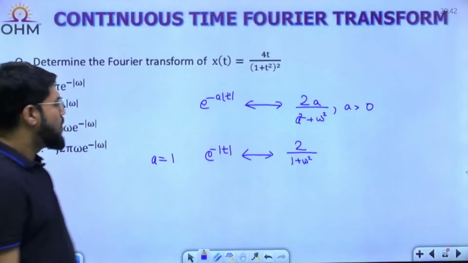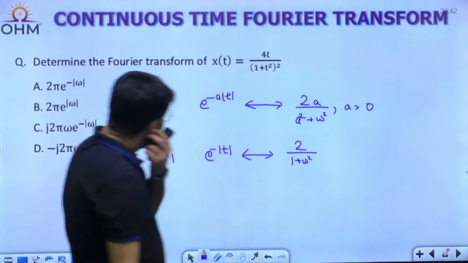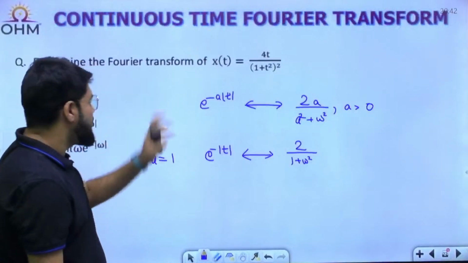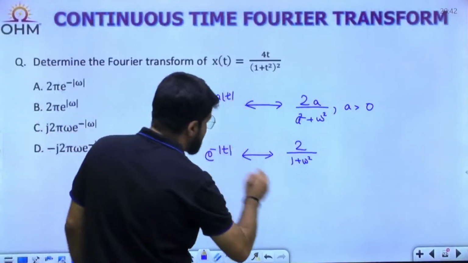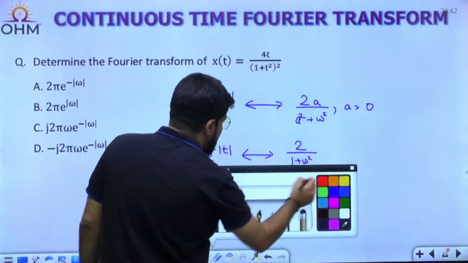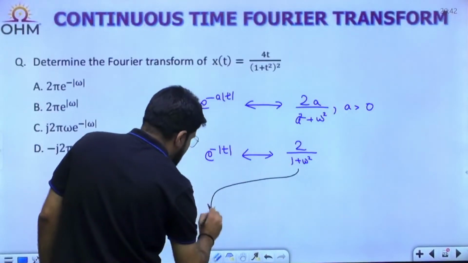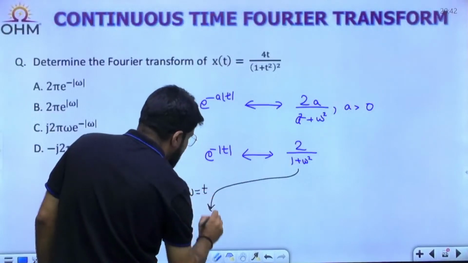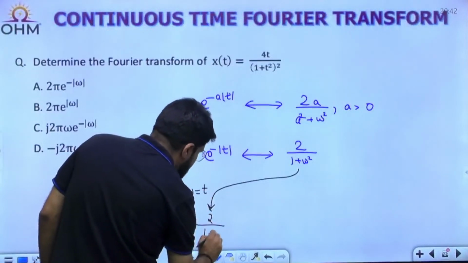Now further, I need the differentiation. Let me first apply duality, and then maybe differentiation will come into role. What does duality say? Convert the omega to the time function, so you have 2 upon 1 plus t square.